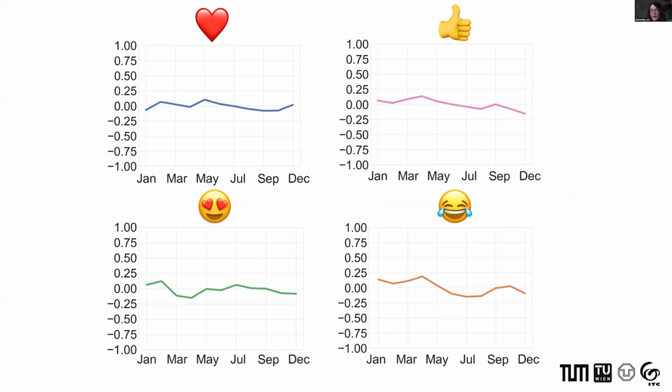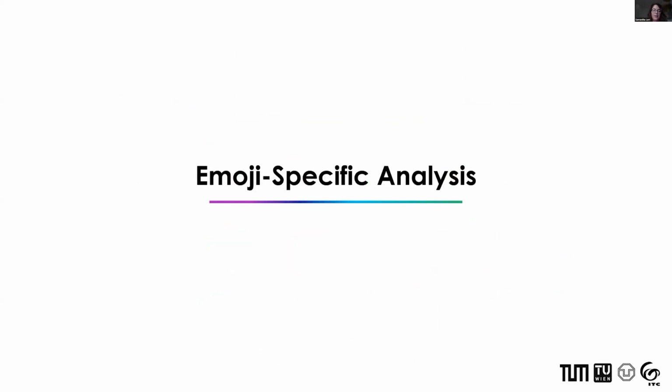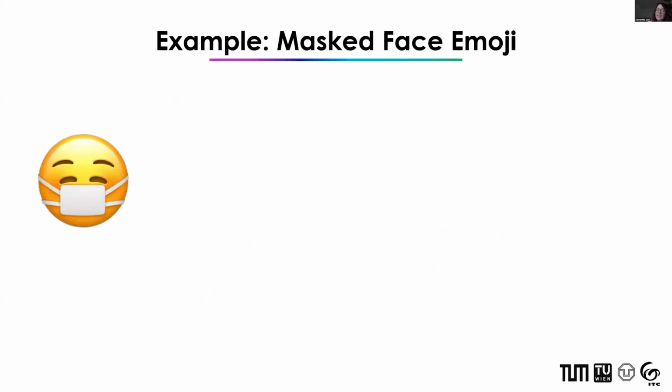And more to the point, even if the thumbs up emoji, for example, was very typically occurring in May, that wouldn't really tell us that much since this thumbs up emoji has such a generic meaning and can be applied to almost anything. So for the purposes of my research, it was much more interesting to look at emojis that maybe had a more specific meaning, which leads me to my emoji-specific analysis.